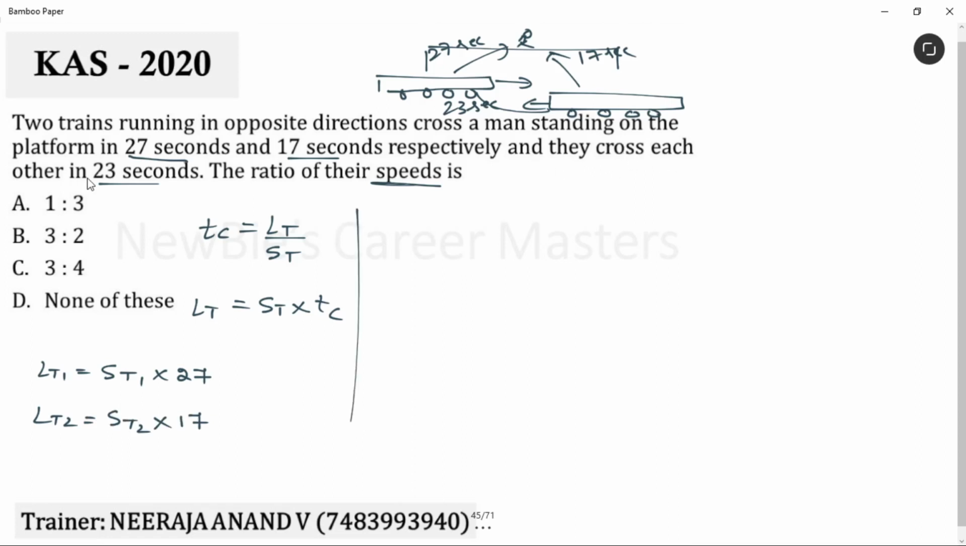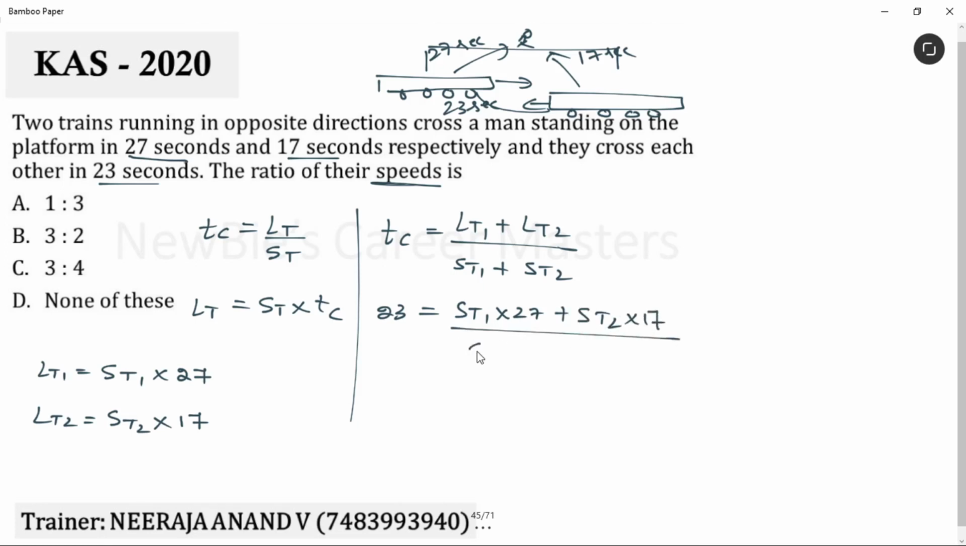Now, let's use the last information. They cross each other in 23 seconds. For this, you have to use the formula for time taken by the train to cross another train. The formula is: time taken to cross is equal to length of train 1 plus length of train 2 divided by speed of train 1 plus speed of train 2. They are taking 23 seconds to cross each other. We know lengths in terms of speeds. Let's replace it: speed of train 1 into 27 plus speed of train 2 into 17, divided by speed of train 1 plus speed of train 2.